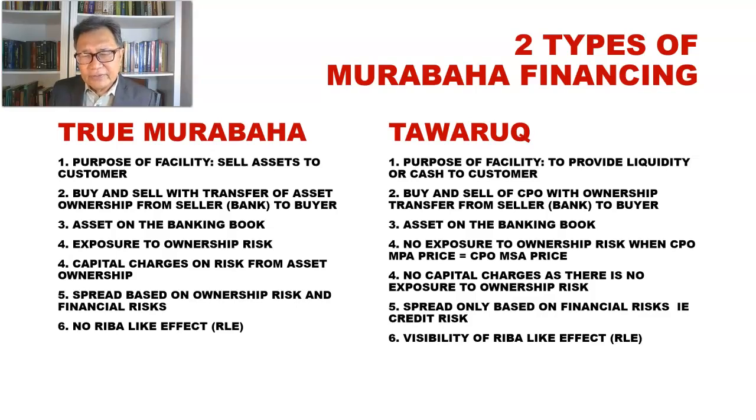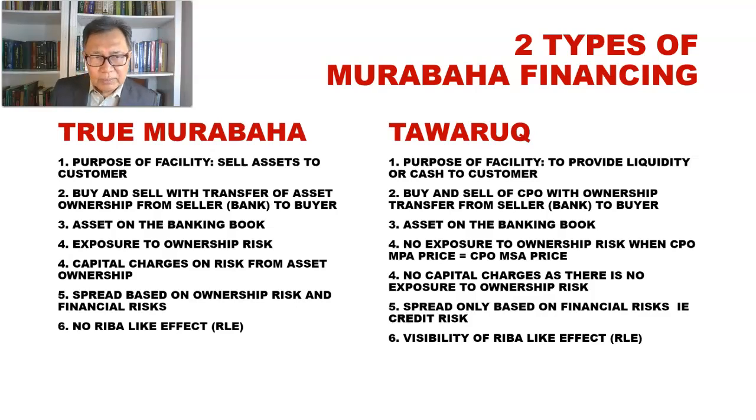The objective of the Tawarruk facility is to provide cash or liquidity to the customer, so that the customer will go and pay the supplier themselves to purchase the asset they intended to own.